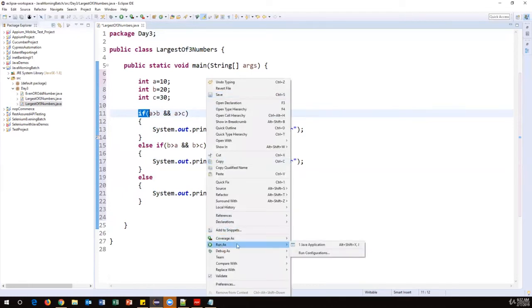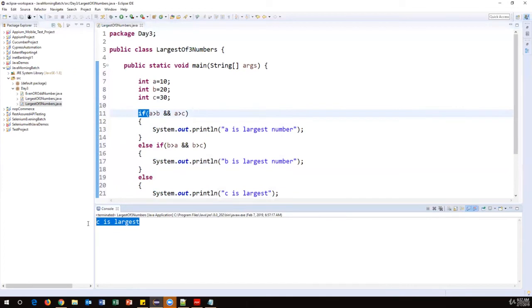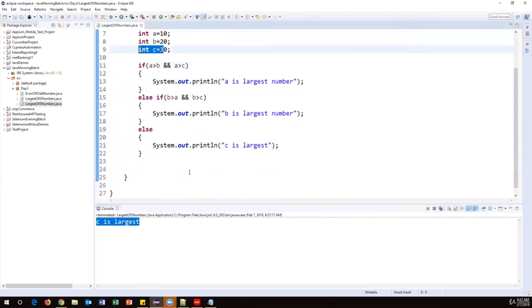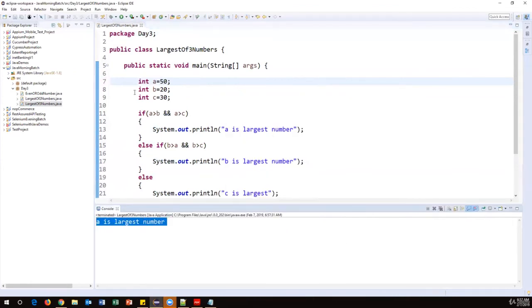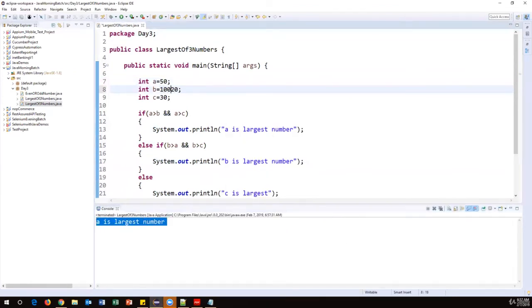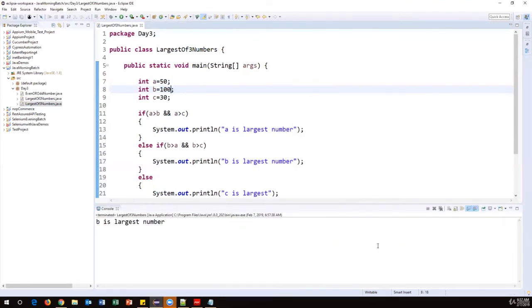Clearly we can understand. So let me just run this program, and now we can say C is largest number. So C is 30, so it is saying C is largest number. Suppose I'll make A is 50. Now A should be largest. So run this. We'll say A is largest number. Suppose I'll say B is 100. Now it should say B is largest number.